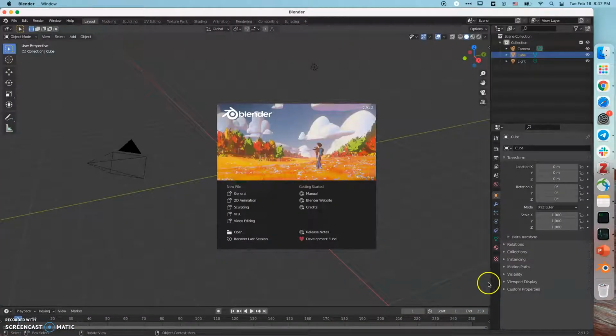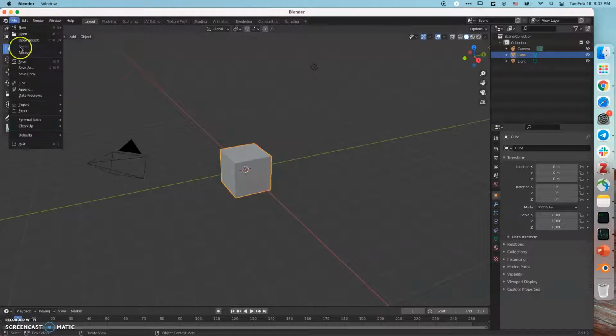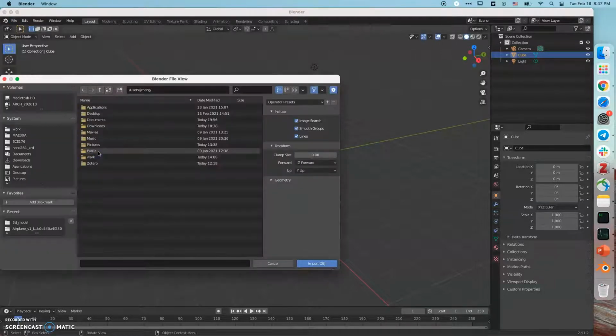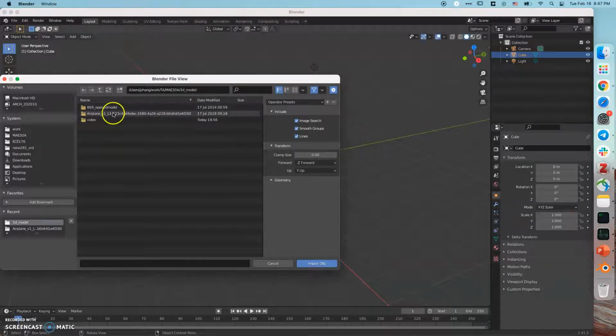First, open Blender and then click on File, Import, OBJ file. Choose our airplane and click on Import.